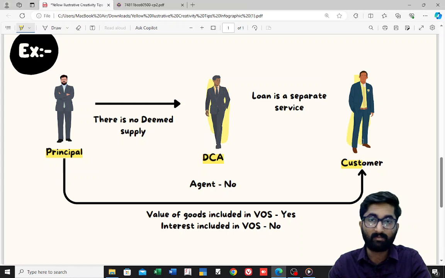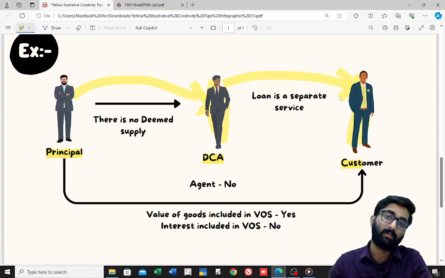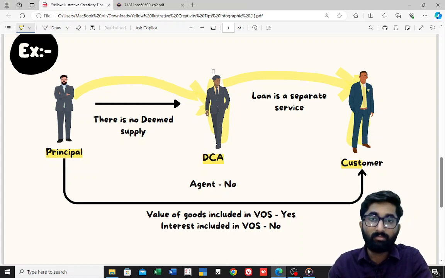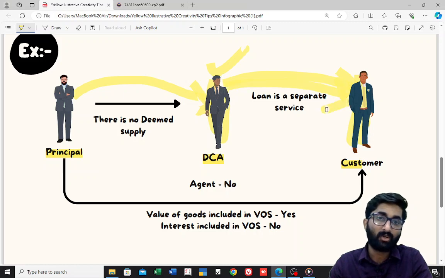Principal will send goods to the agent. Agent will sell these goods on behalf of the principal to the customer, and just to boost the sales, the agent gives short-term credit to the customer.